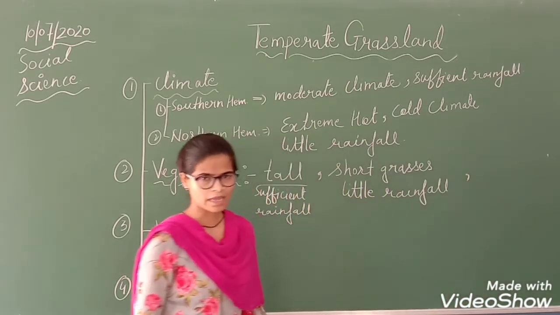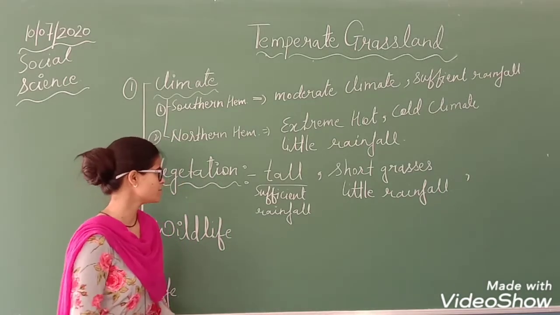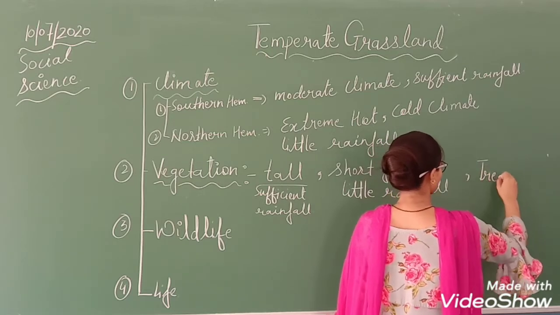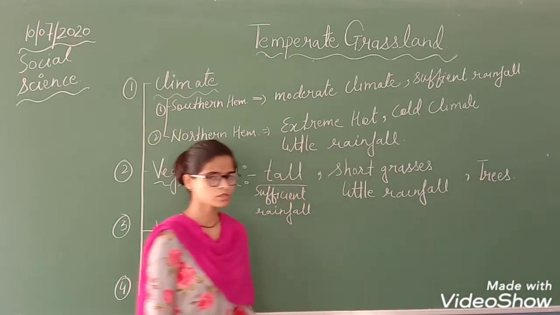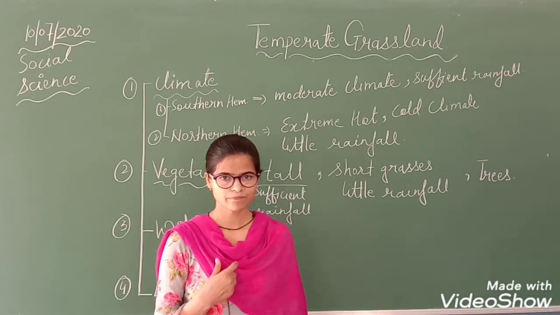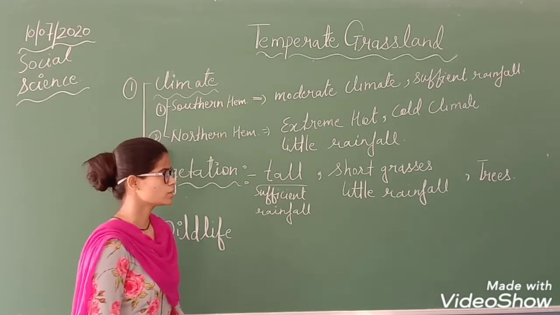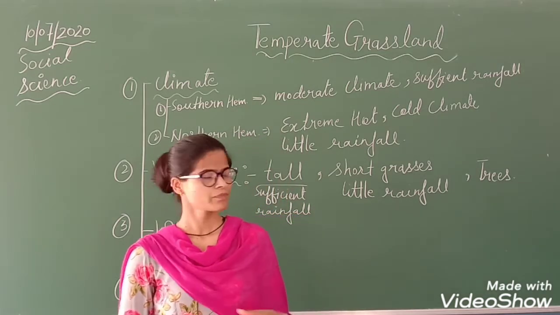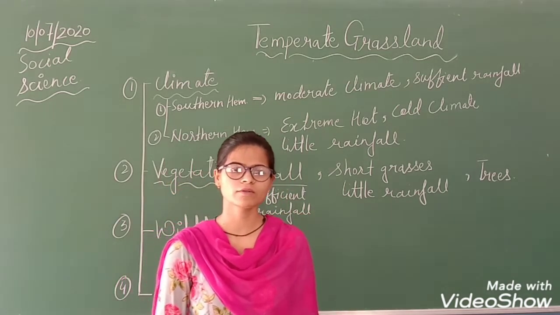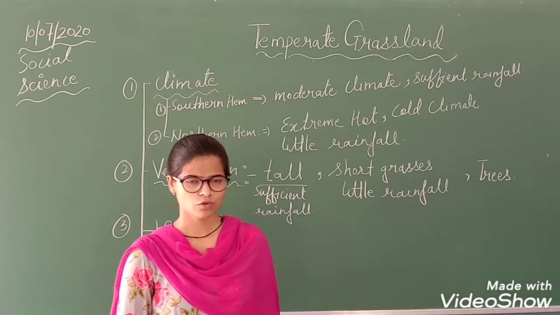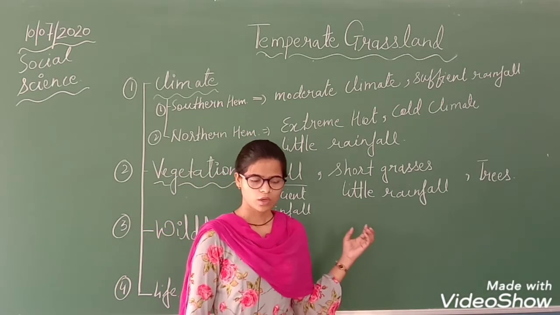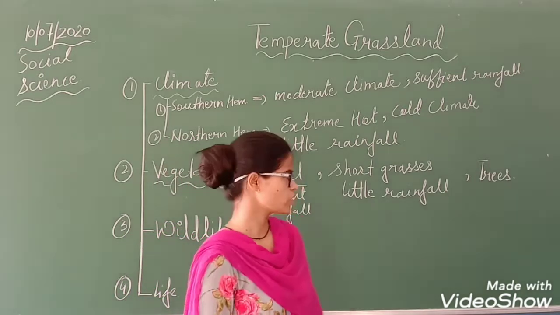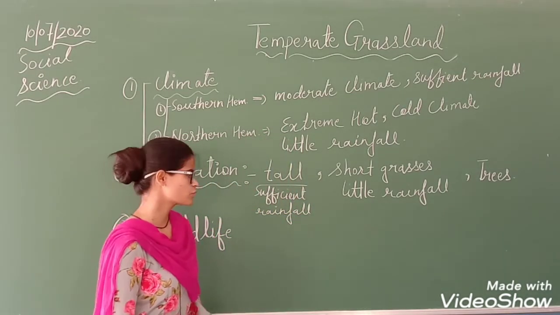And in the southern hemisphere, or you can say in the southern part, we have trees also. Okay, so trees are also grown here because it is nearer to the sea, and as all the rivers fall into the sea, the soil there will be rich in minerals. So the trees and the grasses where they are grown are full of minerals. That is why trees are also grown there.